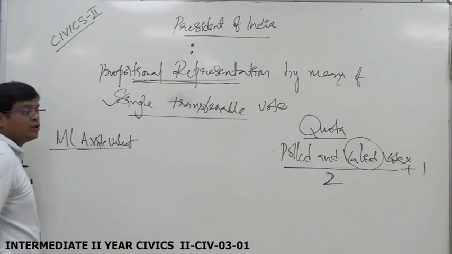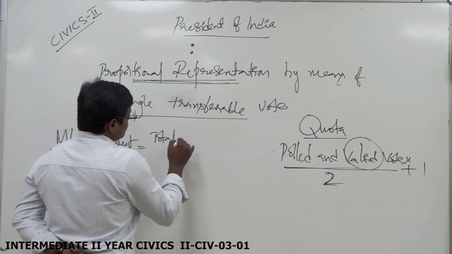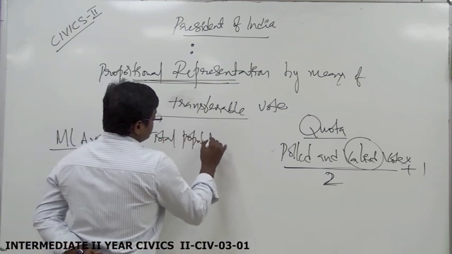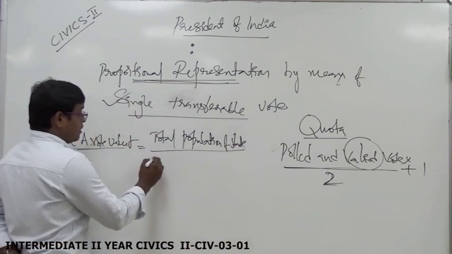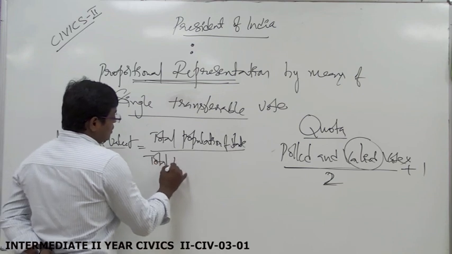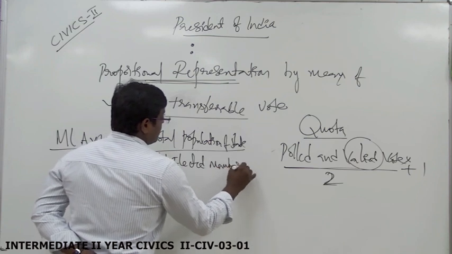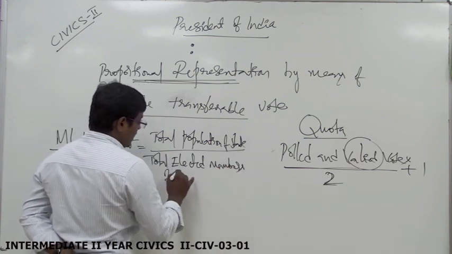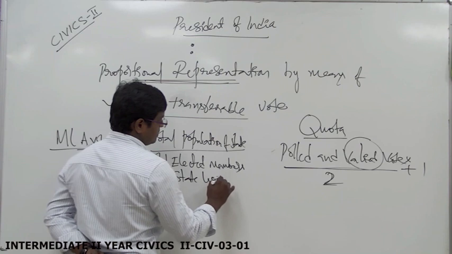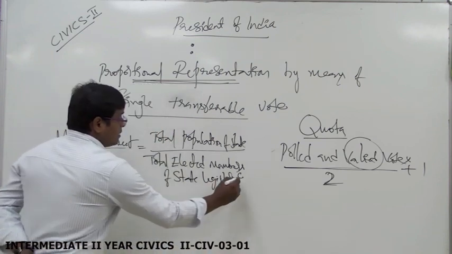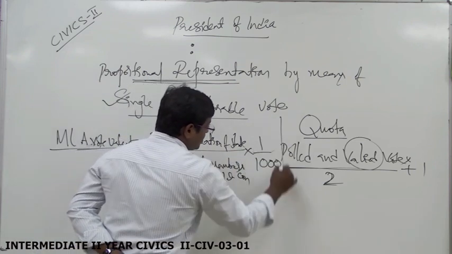How is the MLA vote value calculated? Total population of the state divided by total elected members of the state legislative assembly, into 1 by 1000.